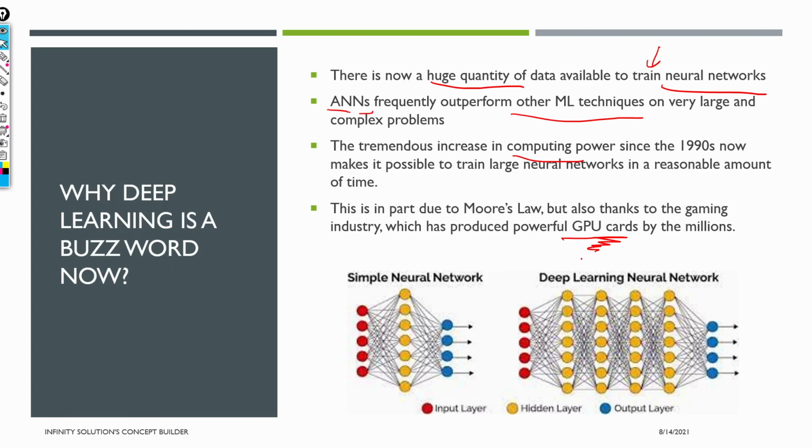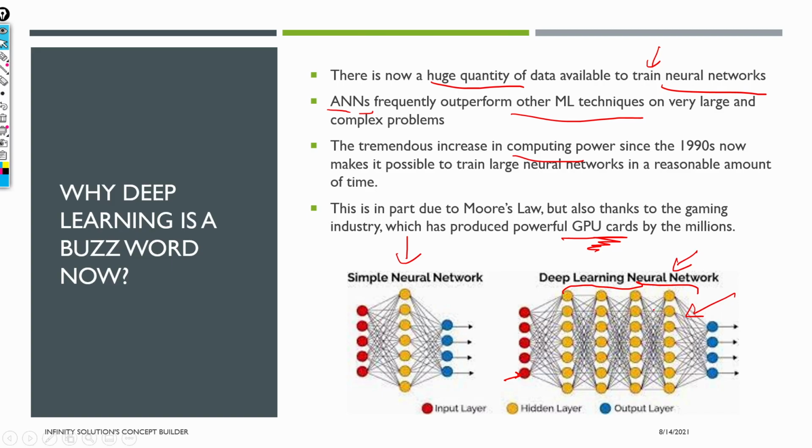So this is what makes deep learning a buzzword nowadays. This is just a simple neural network, but now this is a deep neural network. The deep comes from the number of layers. What happens is that this is one single neuron that we just saw, and these are now interconnected like this in a very complex form, just like in our brain. So we try to depict the same thing that we have in our brain, and that's why it's called a deep neural network.